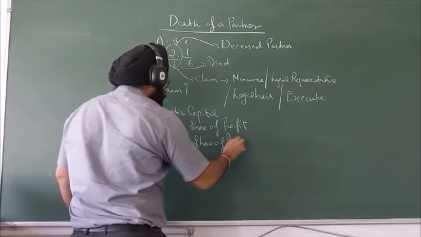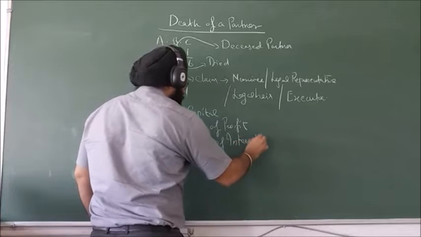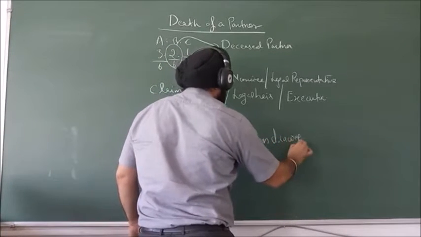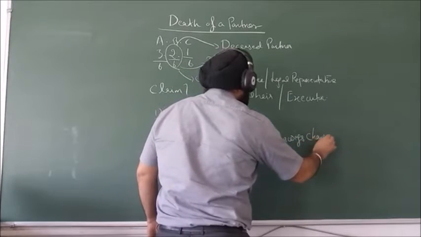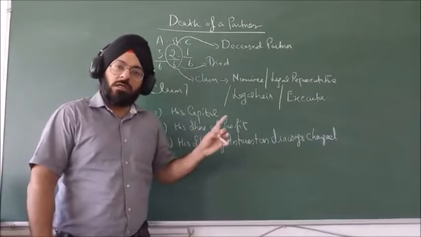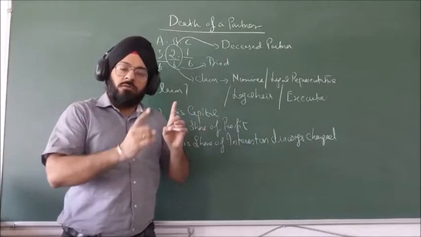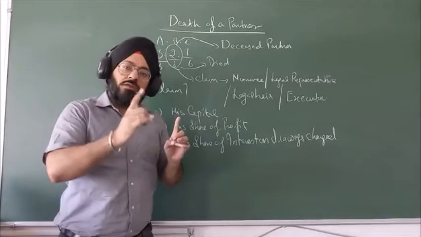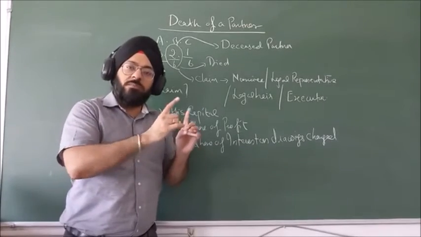His share of interest on drawings charged. If he has withdrawn something when he was alive, then interest is also charged on his drawings. That must be subtracted from his claim.